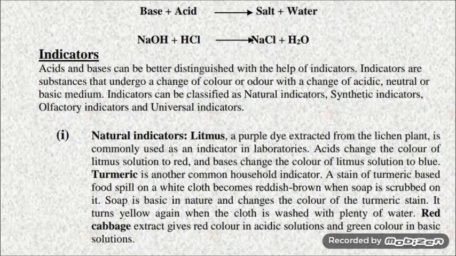Number 1, natural indicators. Natural indicators are those indicators which we obtain from plants. For example, litmus is a purple dye which is extracted from a plant, lichen. The lichen plant belongs to the division Thallophyta. When litmus solution is neither acidic nor basic, or you can say neutral, its color is purple. It turns red in acidic solution and blue in basic solution.